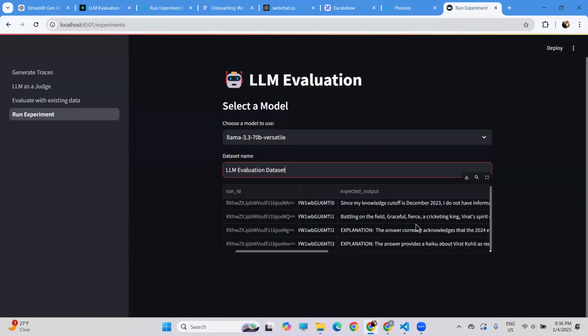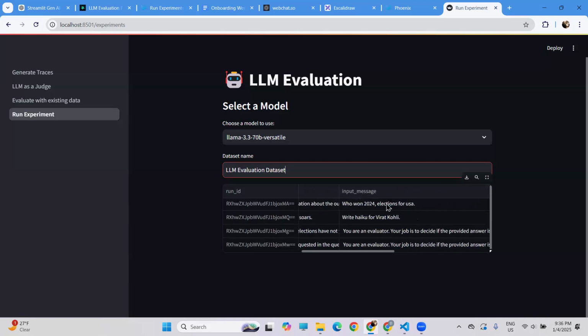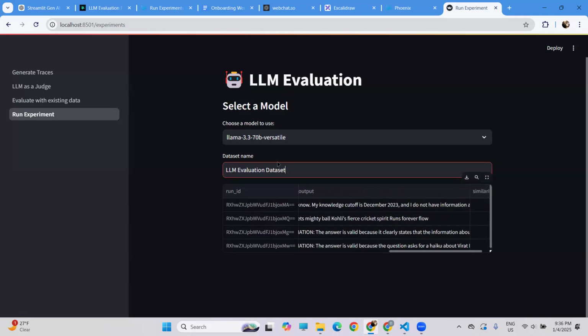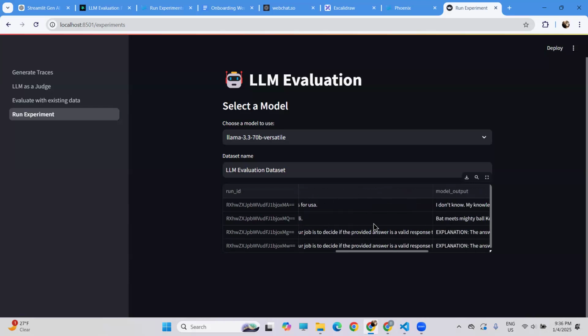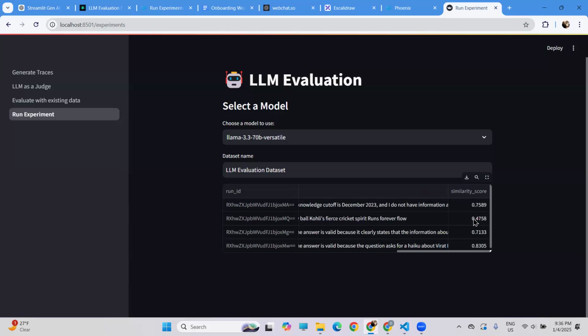Over here, you can see that my expected output is this one. My input message is this one. My model output chosen over here is this one. And all of these are similar results. Only this result is not similar. So for this example, if a particular person cannot afford to have their model hallucinate, then they can choose a different model.